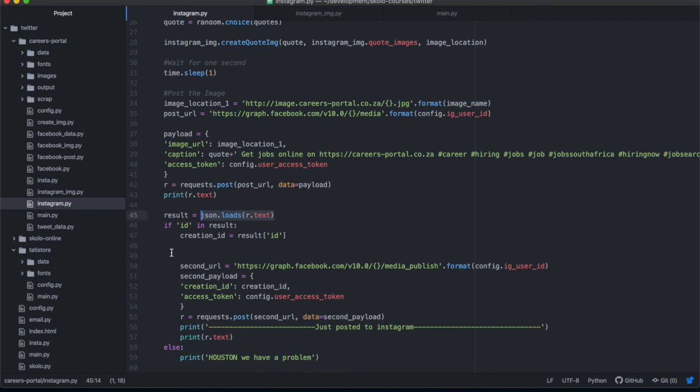That ID is the creation ID. So I'm doing a check for if the ID exists, and if it exists, I'm going to call it creation ID, and then I'm going to do the second post request. The second post request is a different URL. Instead of the media URL that you have at the top there, this one is media publish. Again, you just put in your Instagram user ID, and then we're going to put in your creation ID.